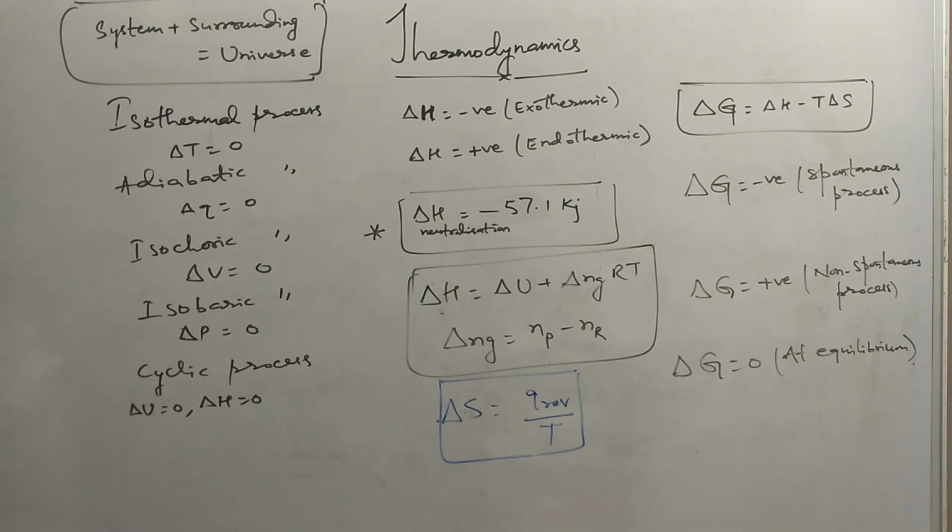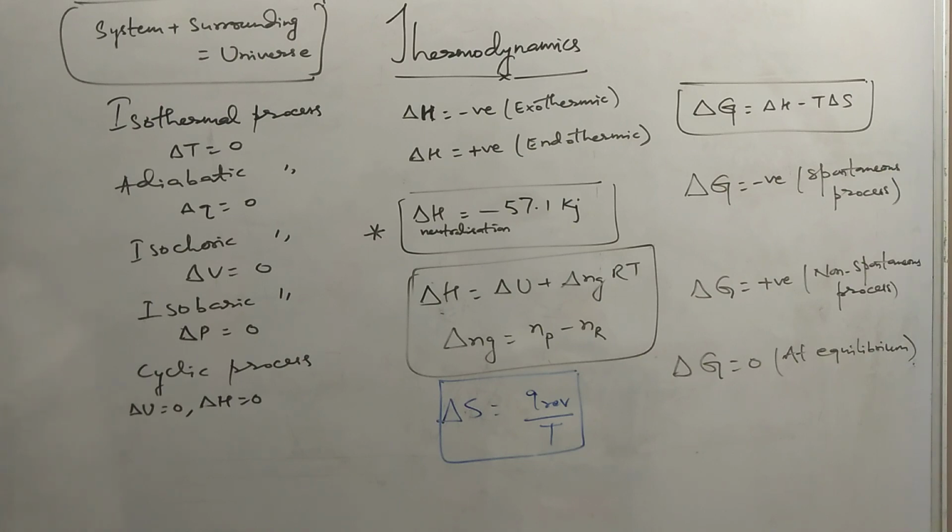Entropy is the measure of randomness or disorder of a system. It is Q reversible by T. Its unit is joule per Kelvin. Mind it, joule per Kelvin, not kilojoule per Kelvin. So whenever the question comes based on this, keep this in mind because you have to convert it into kilojoule.